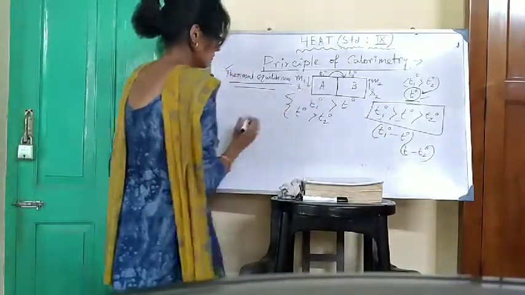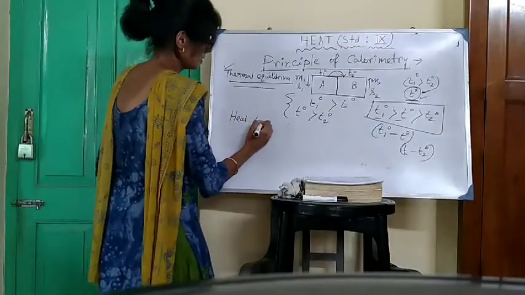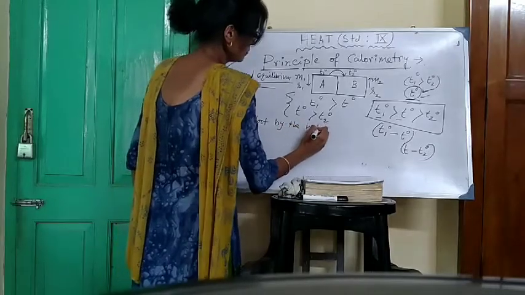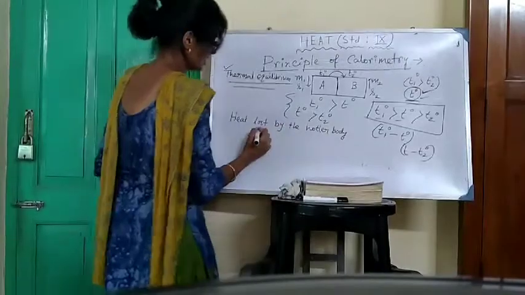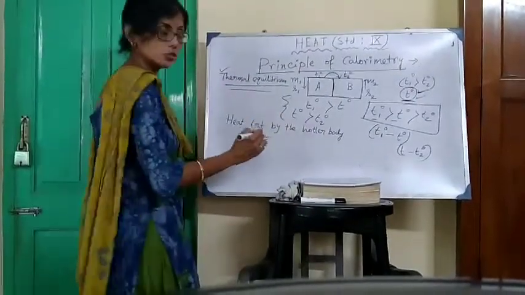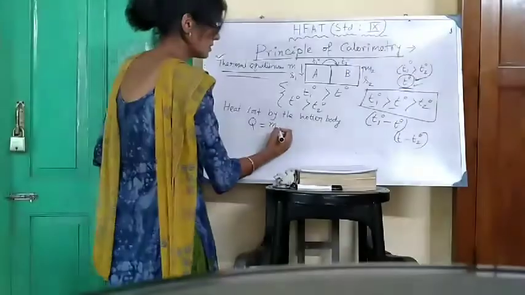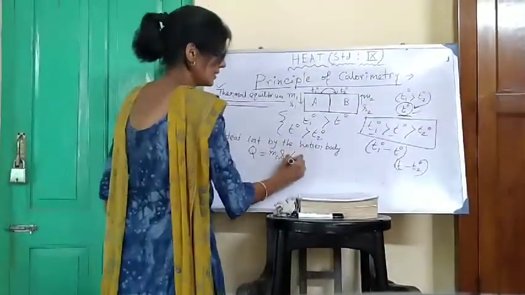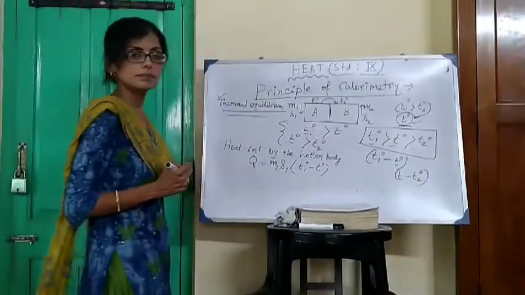Heat lost by the first body, means hotter body, heat lost by the hotter body, suppose that is Q1 is equal to mass of the hotter body, specific heat of the hotter body, change in temperature of the hotter body.